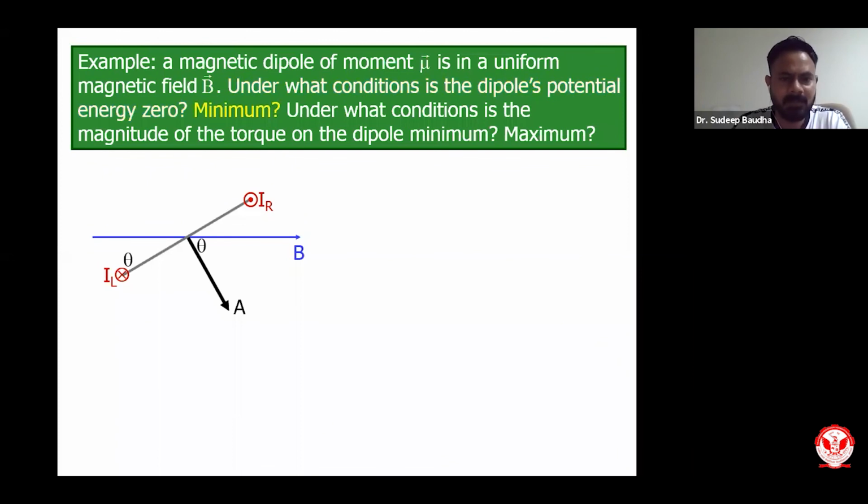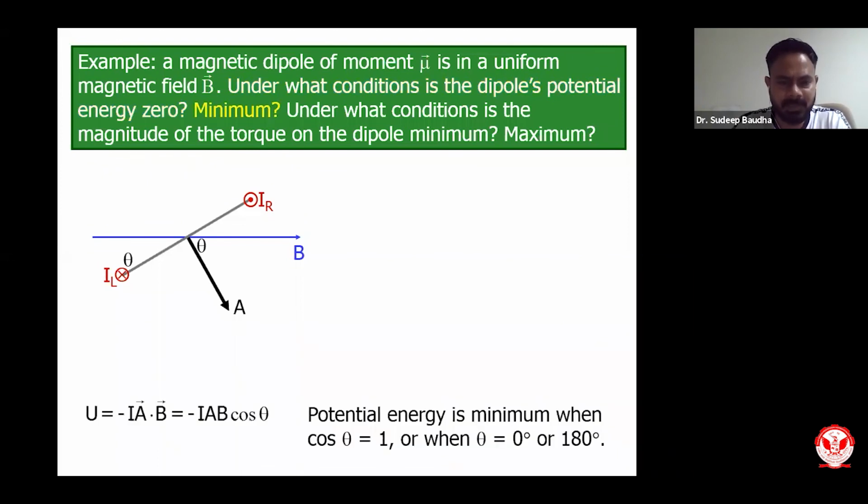Now second part, when it will be minimum. For the case of minimum, potential energy will be minimum when cos theta is equal to 1, because of the negative sign. So negative means minimum. Cos theta will be 1 when theta is going to be 0. Please discard 180, it should not be 180 because cos theta will be minus 1. So theta should be 0. This is the condition when potential energy will be minimum.